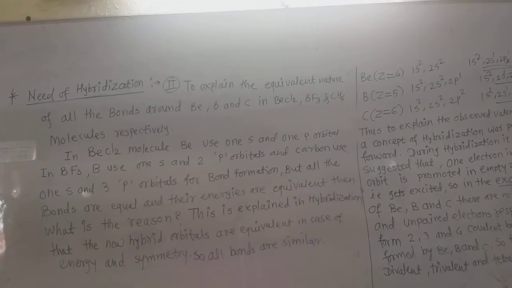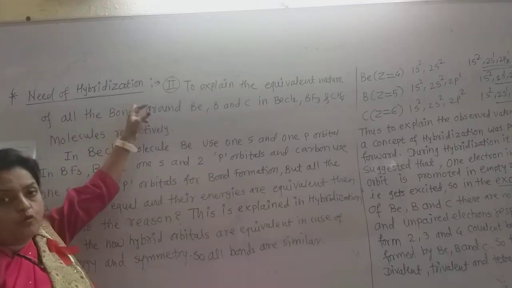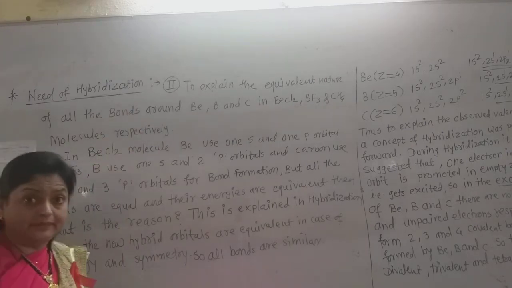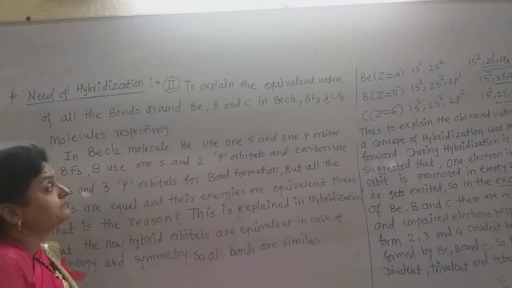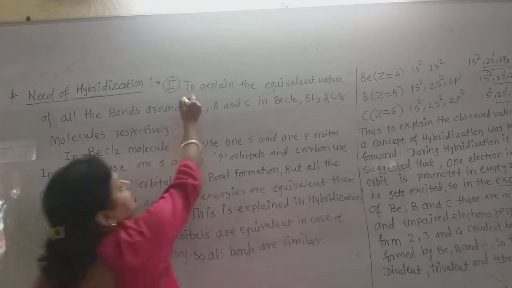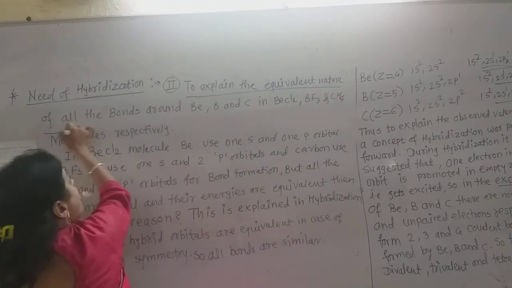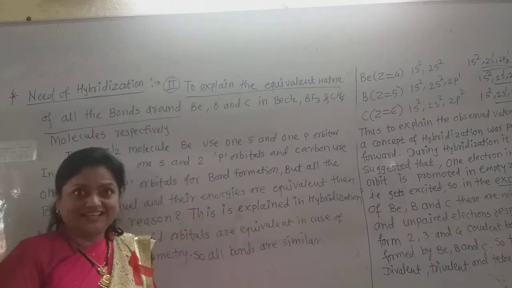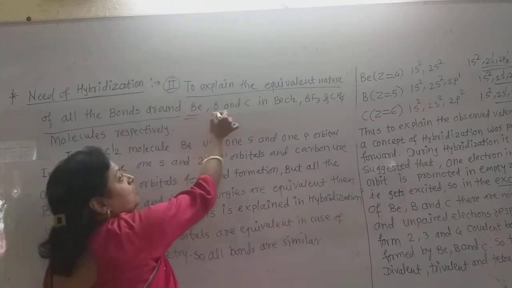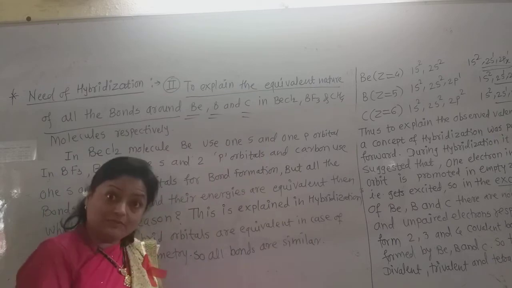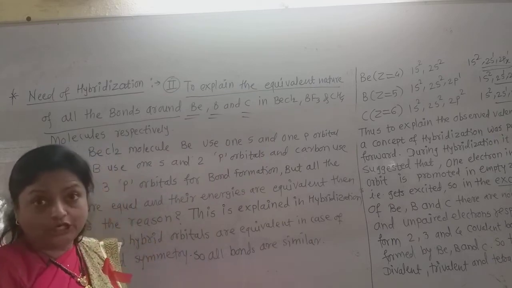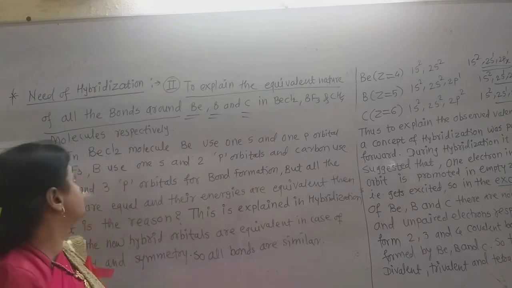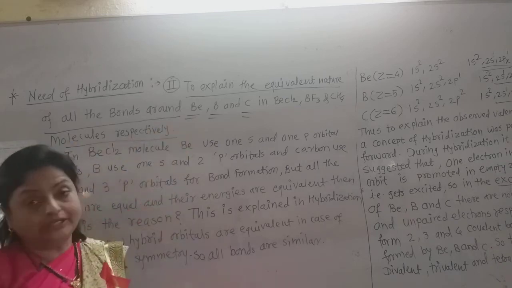Now see the second point for the need of hybridization: to explain the equivalent nature of all the bonds around beryllium, boron and carbon atoms in BeCl2, BF3 and CH4 molecules respectively.